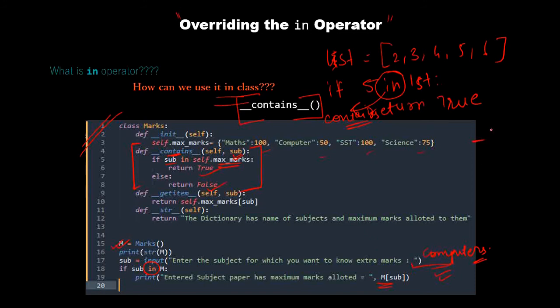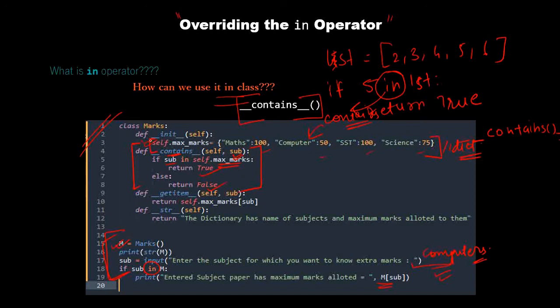So you should remember what exactly is needed to check the availability of that particular item in the list. Here the marks dictionary was in the class, which we are using in the object. So we have created our own data type, that is marks. So this is it for operator overloading also.